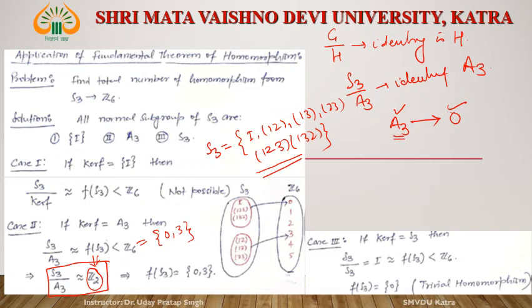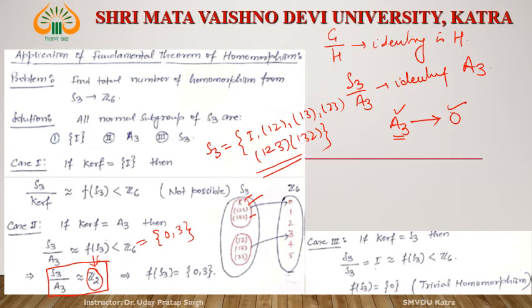This A3 contains identity, 1 2 3, and 1 3 2. And what other elements? The other elements also contain 3 elements, that is 1 2, 1 3, and 2 3. It goes to 3. Right? Similarly, S3 by S3, this is identity.